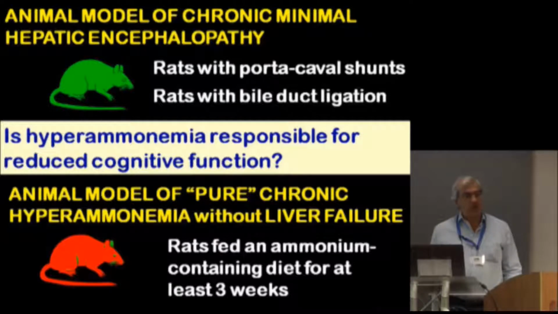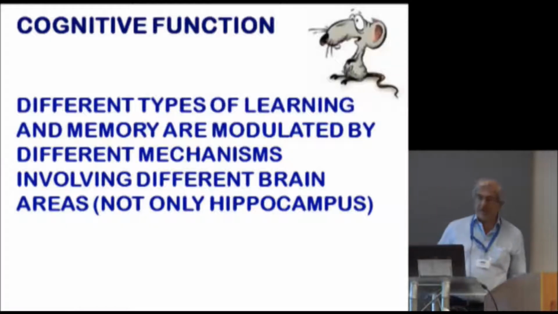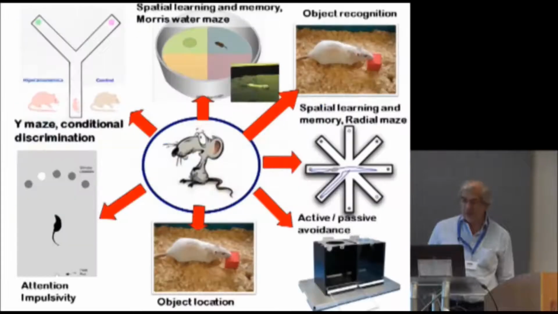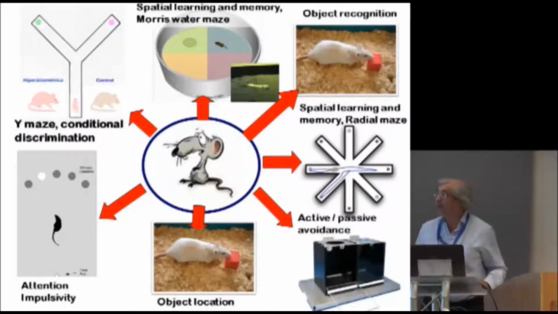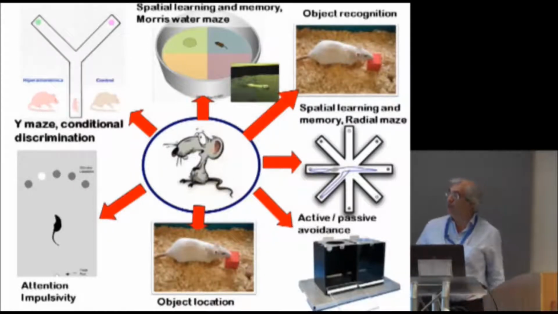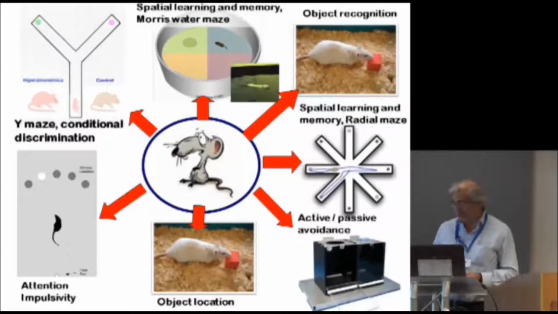And to assess the role of hyperammonemia, we are using a model of chronic hyperammonemia without liver failure that we get by feeding rats an ammonium-containing diet. With these models, we study different types of learning and memory, which are modulated by different mechanisms involving different brain areas. These are some of the tests that we perform: the Y maze, Morris water maze, radial maze, and today we will focus mainly on the Y maze.